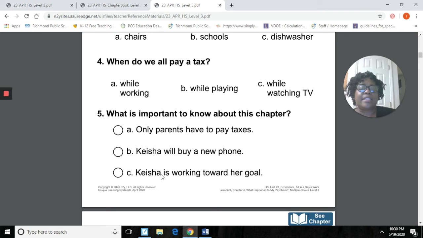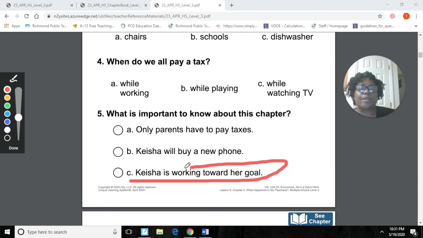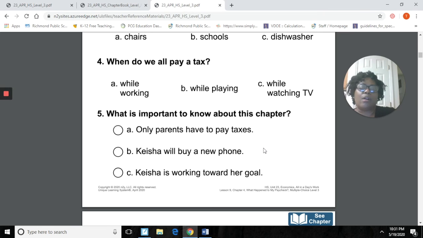Now let's look at C. It says Keyshia is working toward a goal. Now, didn't our story talk about Keyshia working toward a goal? Yes, it did. And what was that goal? Did you say she wanted to get an apartment? If you did, you were correct. Let me circle that a little bit better for you, okay? If you did, you were exactly right, okay? Very good. All right, let's keep working hard.